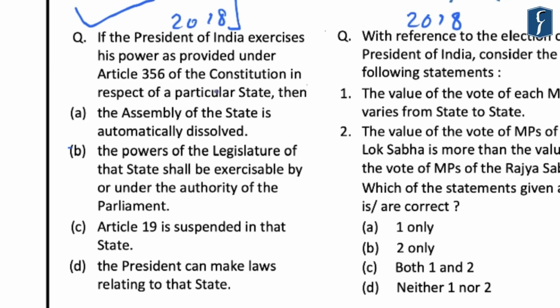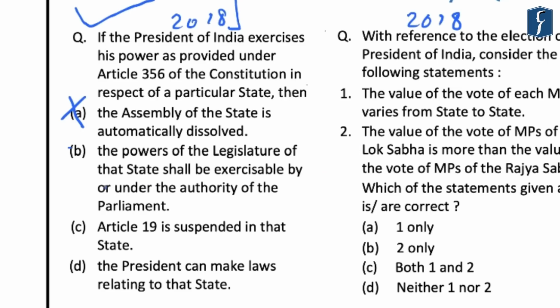So if you look at the first option, that is the assembly of the state is automatically dissolved. So this is not a consequence of the imposition of President's rule because the assembly does not automatically get dissolved. Now this is because once the President's rule is declared, the President can either suspend or dissolve the state legislative assembly, which means that it does not automatically get dissolved.